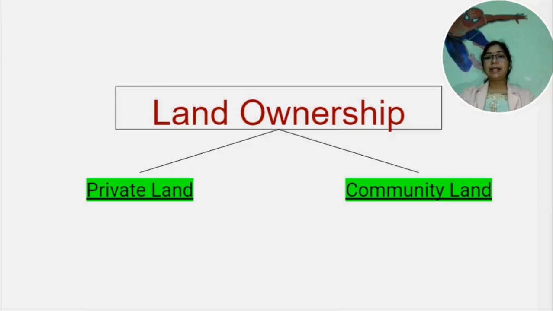Private land is that land which is owned by individuals and it is used by them to fulfill their requirements, whereas the land owned by a particular community to fulfill their common needs and requirements is called community land. It is used for collection of fodder, fruits, nuts or medicinal herbs, etc. These community lands are also called common property resources.